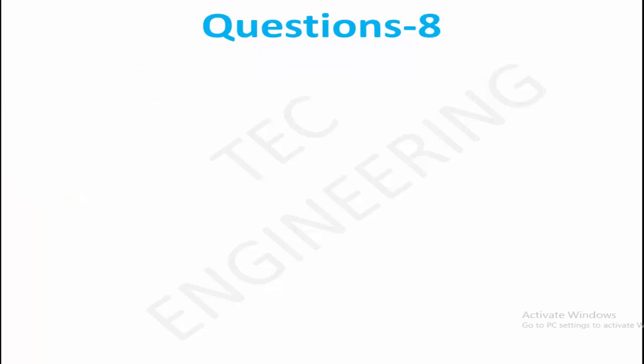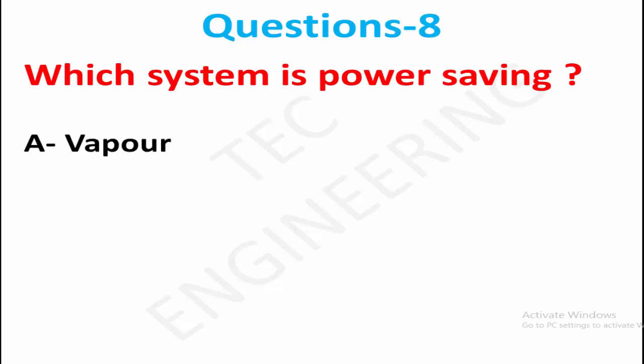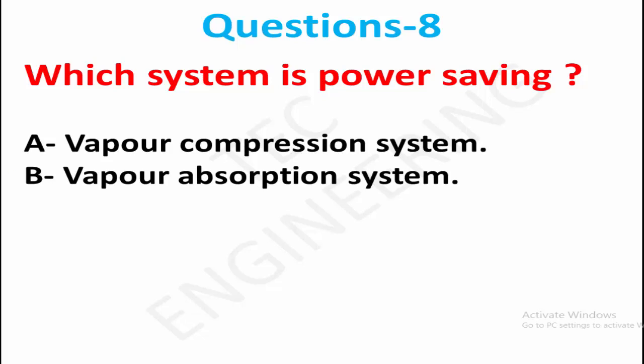Question 8. Which system is power saving? Option A, vapor compression system. Option B, vapor absorption system. Right answer is option B, vapor absorption system.